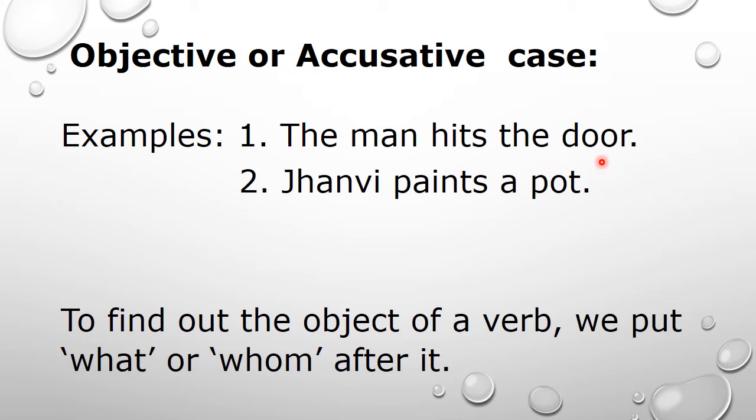So door is the object in this sentence. Janvi paints a pot. Janvi paints what? A pot. So the door and a pot are acting as the objective case.